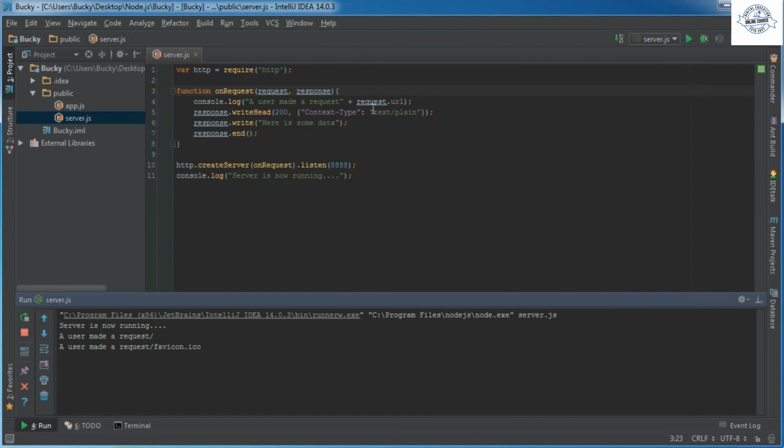So a lot of people, whenever they're first starting out, wonder why it's sending a double request every time. That's why. So, I just thought I'd explain it.